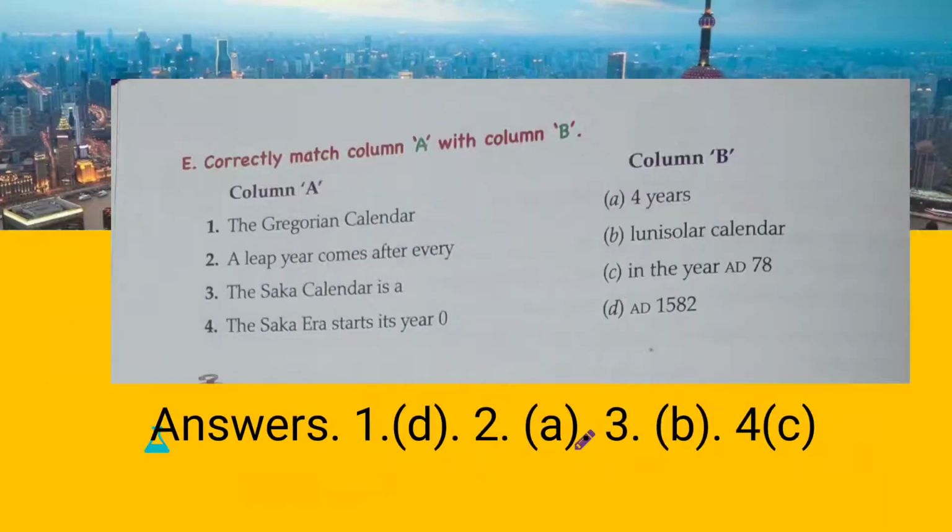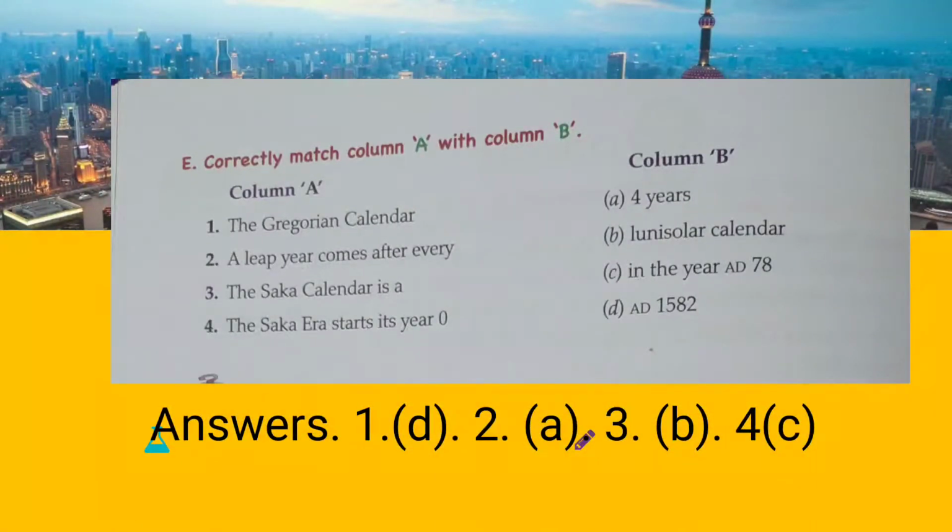Moving on to the next exercise we have: correctly match column A with column B. Column A options are the Gregorian calendar, a leap year comes after every, the Saka calendar is, the Saka era starts its year 0. So we have the Gregorian calendar, D option, AD 1582. Second one, a leap year comes after every 4 years, A option.